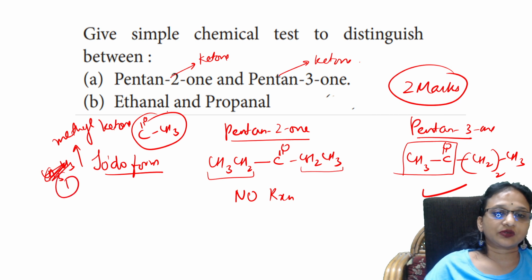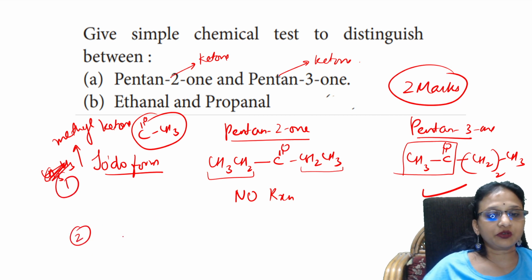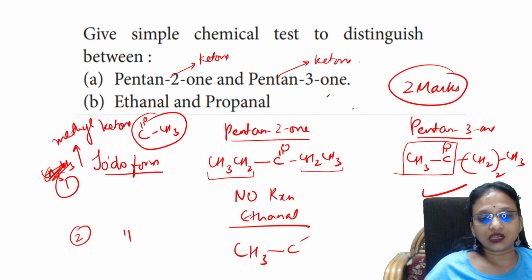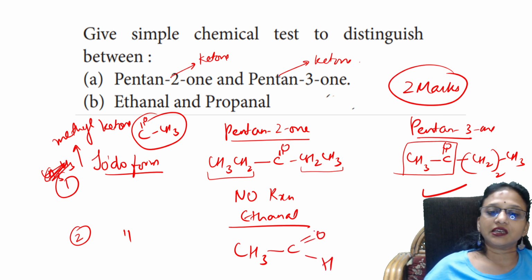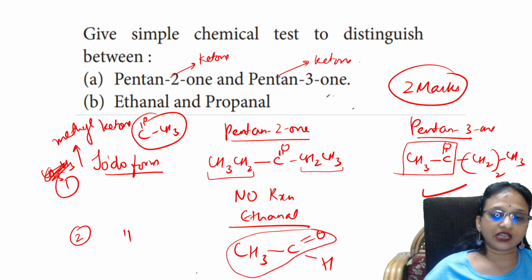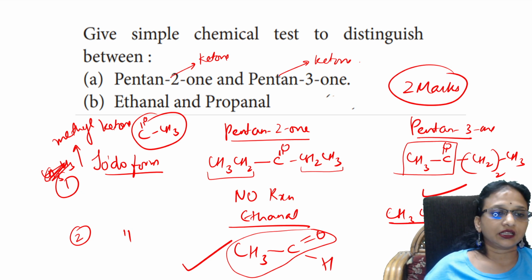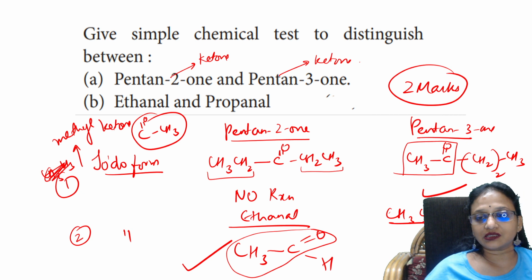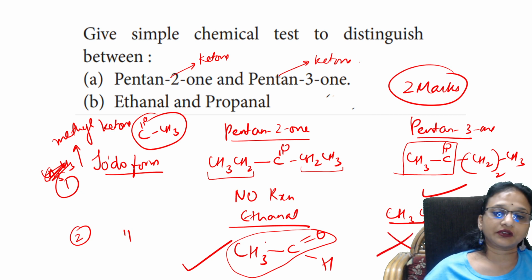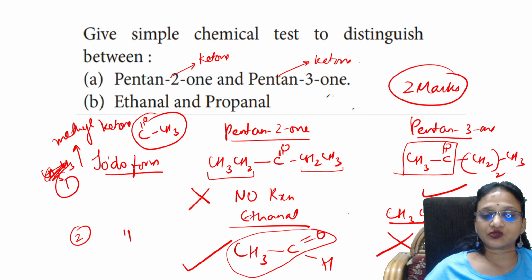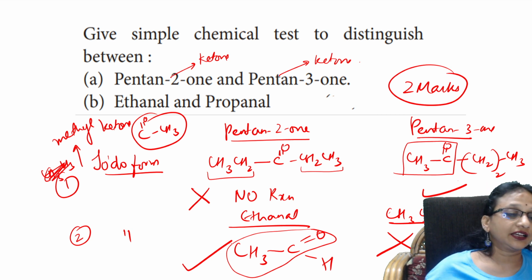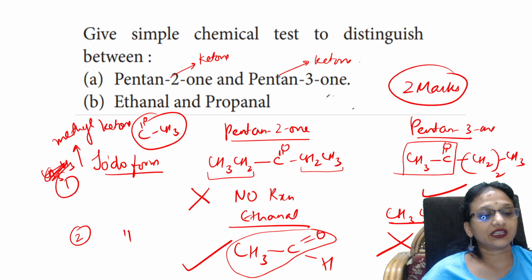Right? Easy. Next question. Ethanol and propanol. Same, you can take either form. Check, students. Ethanol has CH3C double bond OH. Yes. This is a methyl ketone, so it gives the iodoform test. Second one, propanol. CH3, CH2, CHO. There is no methyl group here. It is CH2. So iodoform it will not give. So this will give, this will not give. So done. Differentiation is done. Okay, so like that you have to do, students.